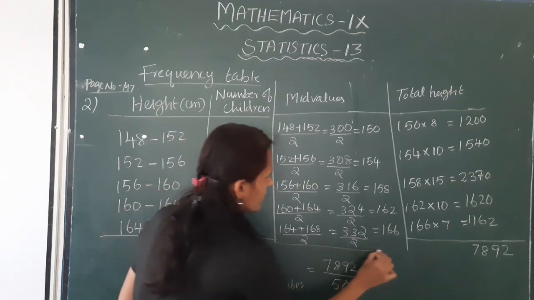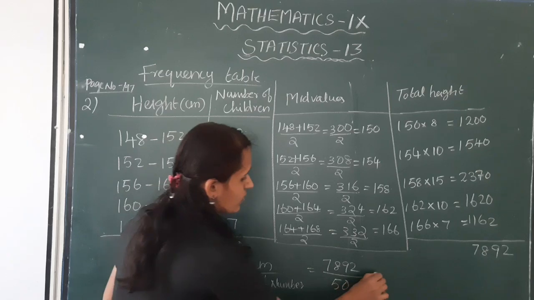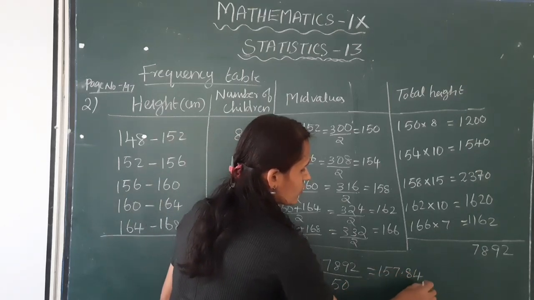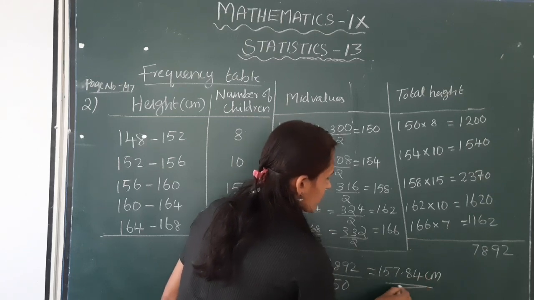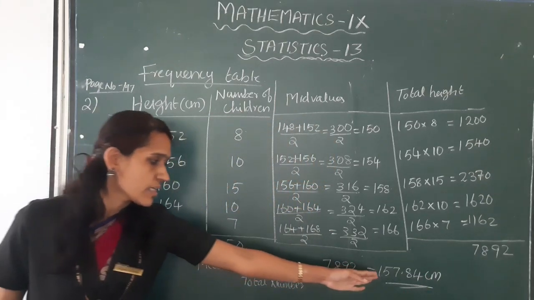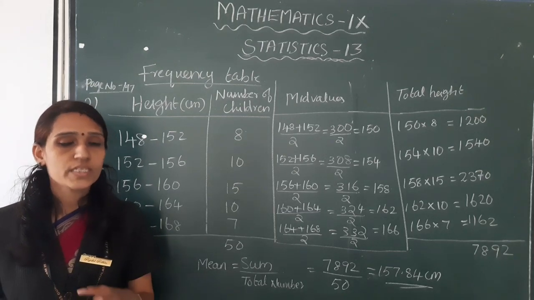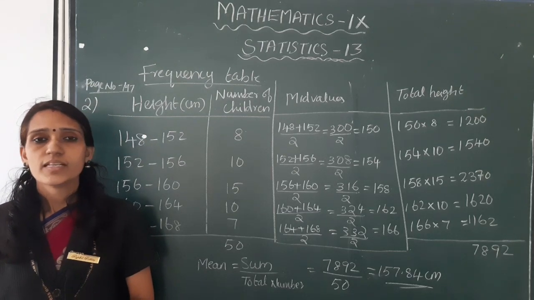Okay, this is equal to 157.84 centimeter. So the average height is 157.84 centimeter. Clear, children?